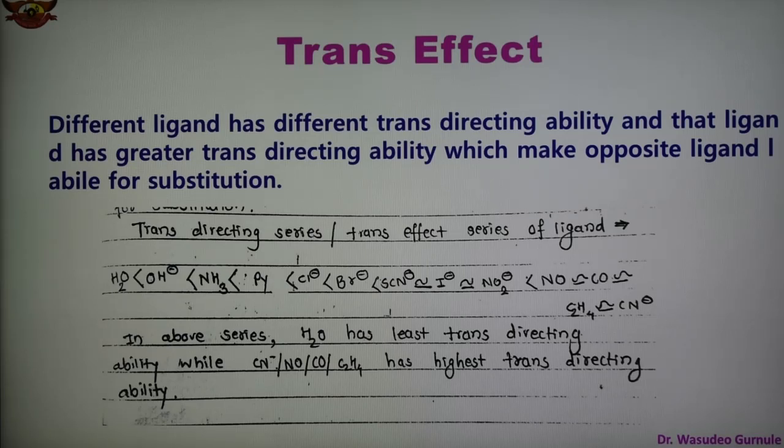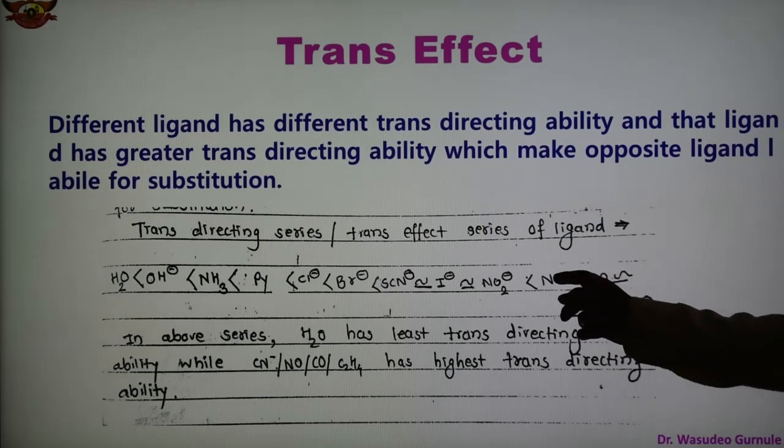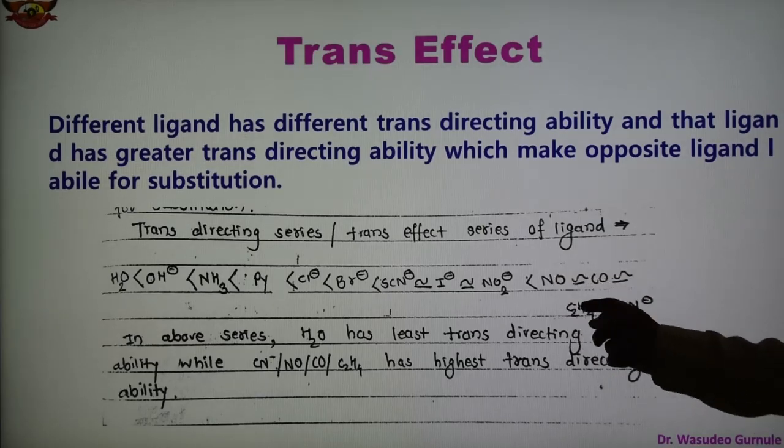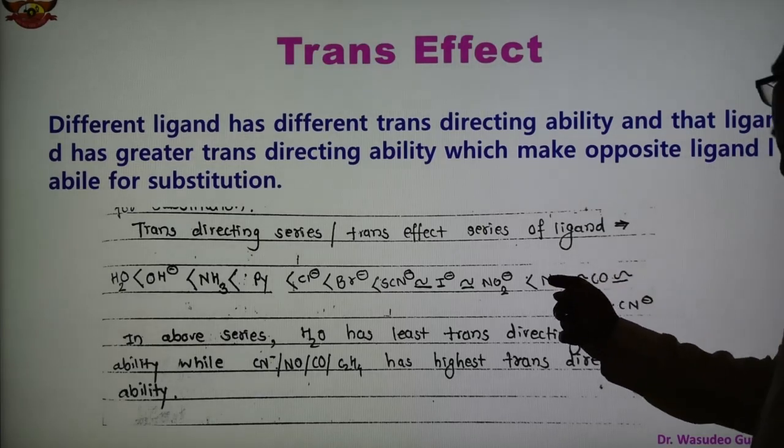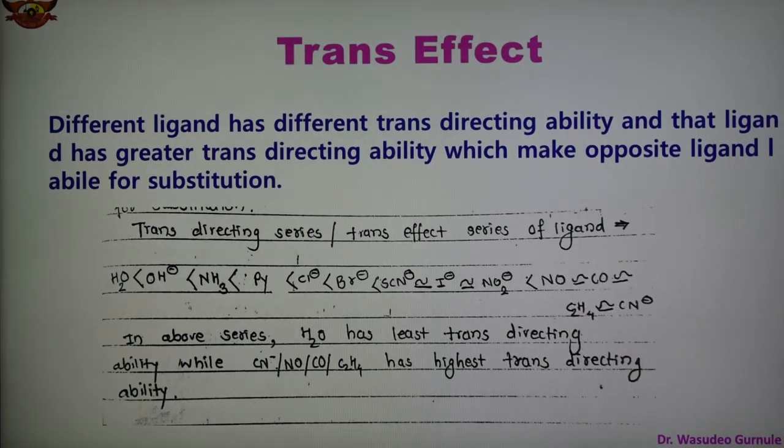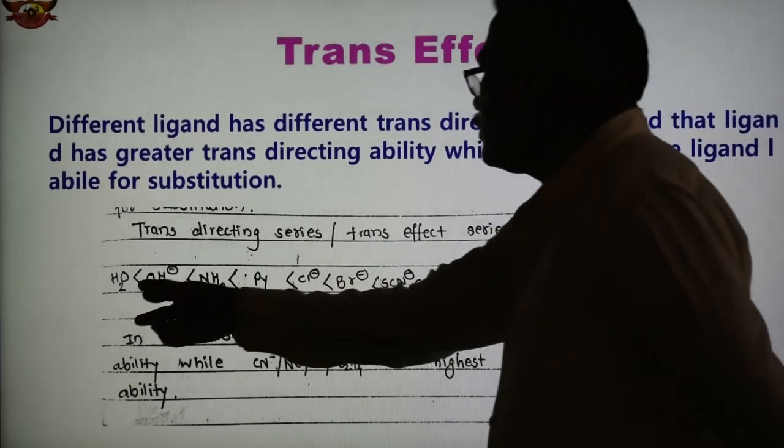In this series, water has the least trans directing ability, while cyanide, ethylene, CO carbonyl, and nitrosyl have more trans directing ability.